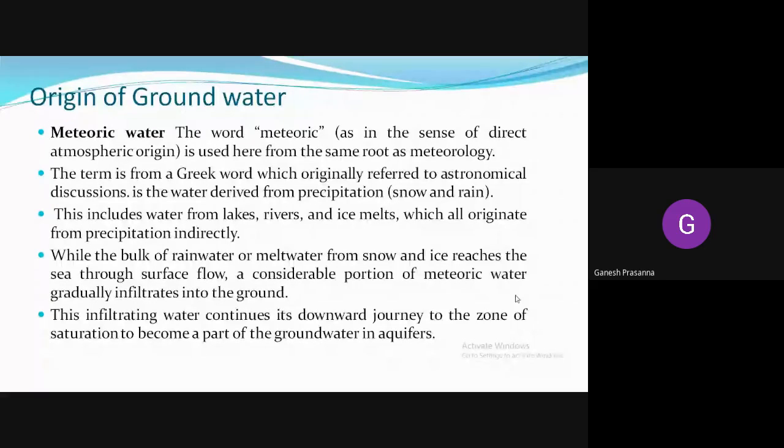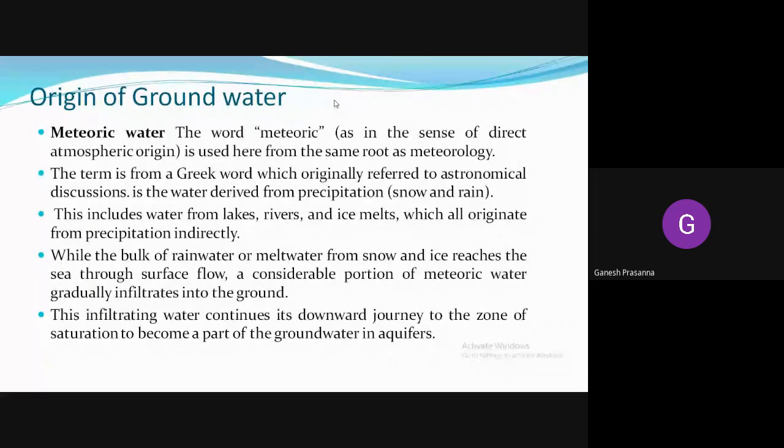Many years ago, the rivers were very perennial, which means they used to flow all through the year. But in the coming days, you can see the Tunga and Bhadra rivers themselves are not perennial, which means they do not flow at their full levels almost all year. Only in the rainy season can you see the Tunga and Bhadra rivers flowing to their full extent, which indicates that the perennial rivers started to become seasonal. That was the time when man started to rely on groundwater sources.